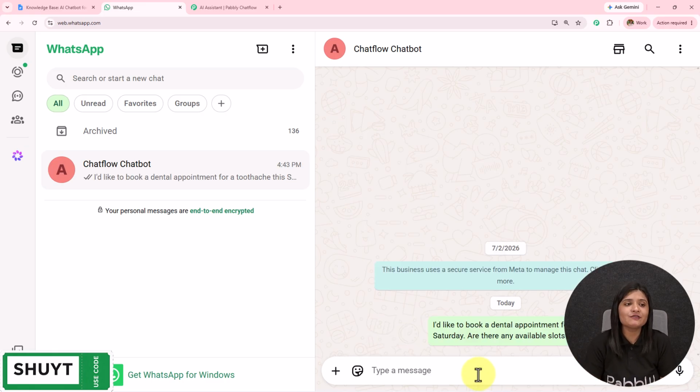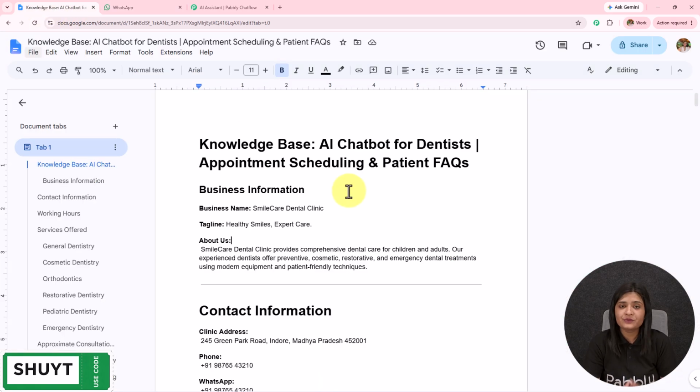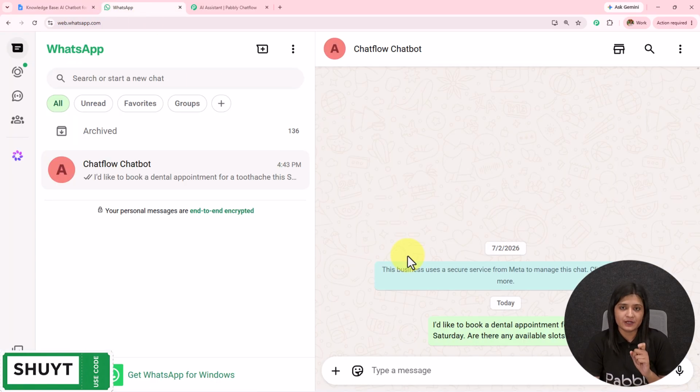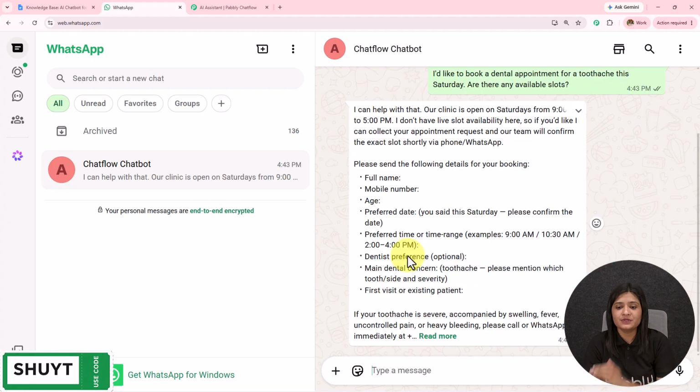Now you see that I have uploaded a knowledge base in my AI agent or the WhatsApp chatbot, and using the details which I've given to this, it is going to answer me or reply to my question. So what you can do, you can keep updating the knowledge base if you have a business like this.